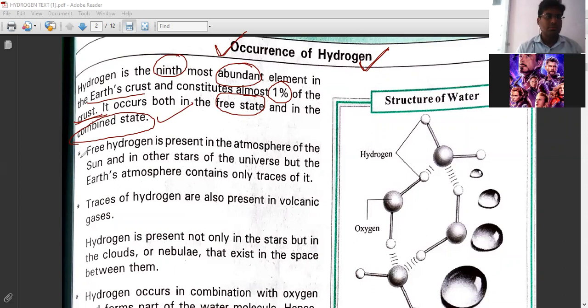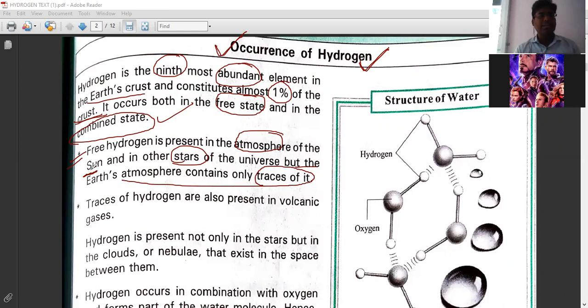Right. Now look at the next point, occurrence of hydrogen. Free hydrogen is present in the atmosphere of the sun, but in other stars of the universe the atmosphere contains only traces of it. So a lot of hydrogen you will get on a star like the sun, but some we get in the earth's atmosphere also.